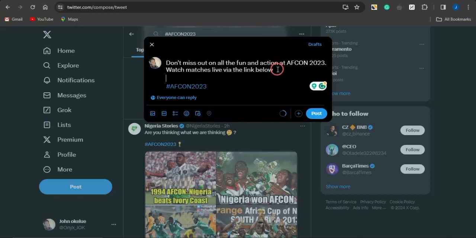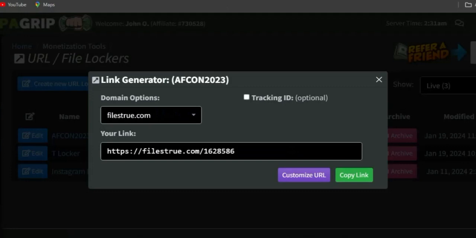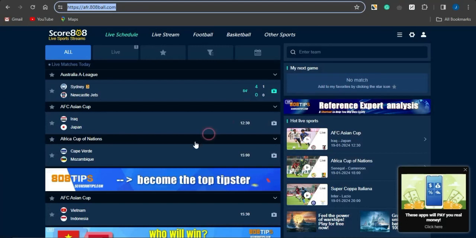Once you put in something like this, you want to paste in the link to your landing page or to your URL file locker right here. Once you paste that in, click on post, and because you have this hashtag, your post will go on to trend with AFCON 2023, and you'll be able to reach a lot more audience. A lot of people will be interested in streaming or watching the match live. If they click on your link, they will need to go through your URL file locker first before they can watch that particular match live, and you can utilize that to make money.